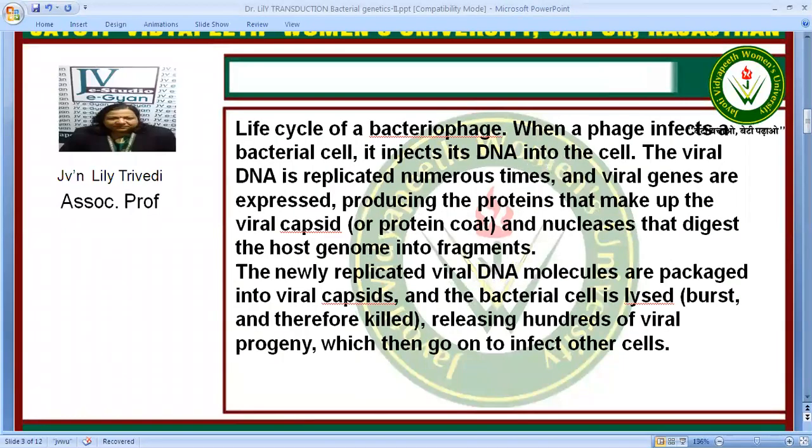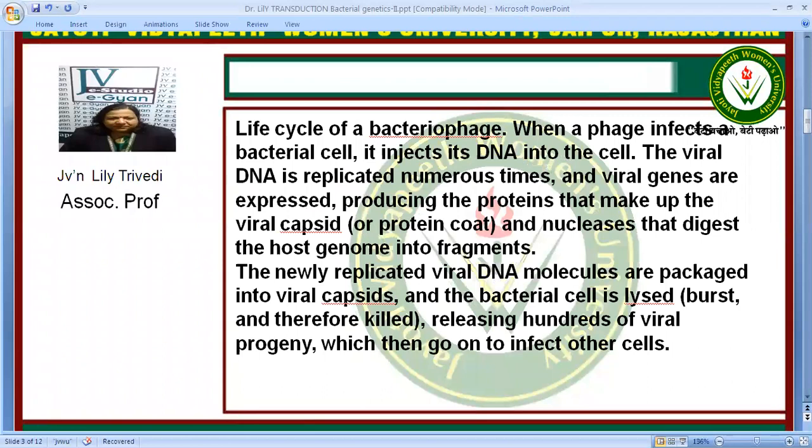The life cycle of bacteriophage. When a phage infects the bacterial cell, it injects its DNA into the cell. The viral DNA is replicated numerous times and viral genes are expressed, producing the proteins that make up the viral capsid, that is the protein coat, and nucleases that digest the host genome into fragments.